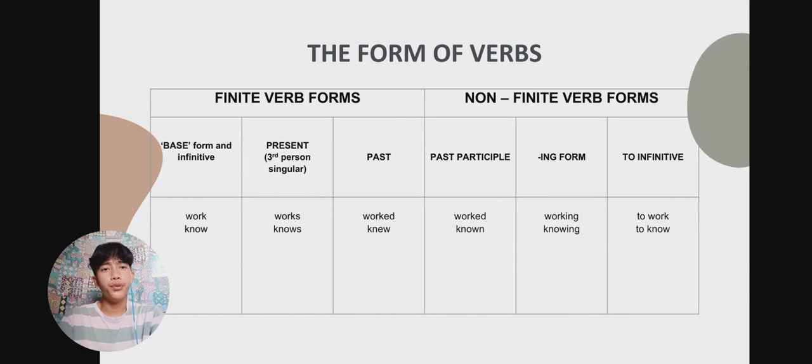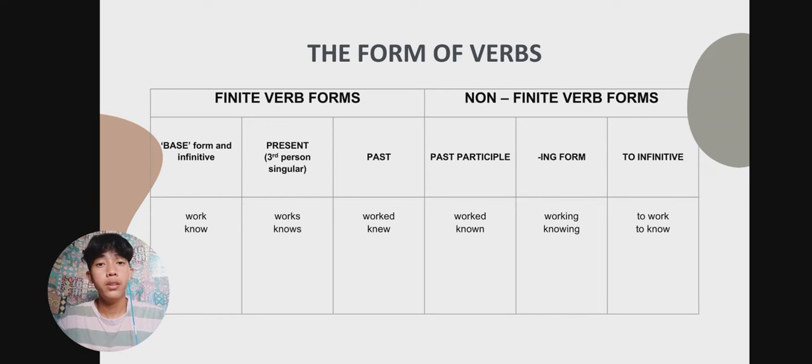In the finite verb forms, we have three types: the base form and infinitive, the present or third person singular, and the past. In the non-finite verb forms, we also have three types: the past participle, the ing form, and the to infinitive.